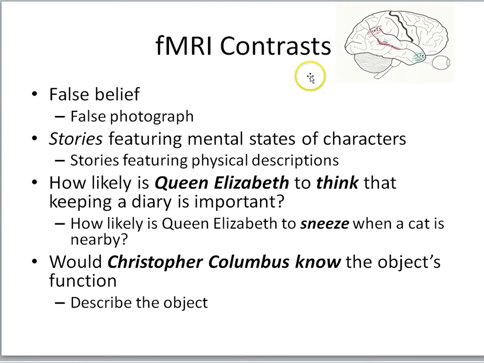Again, activates right TPJ. If you say, well, how likely is Queen Elizabeth to think that keeping a diary is important, and contrast that with how likely is she to sneeze when a cat is nearby, again, right TPJ activity. Would Christopher Columbus know the object's function? So the subjects just see an object, and then they're asked this question about Christopher Columbus, contrasted with they see the object and they describe the object. Again, figuring out whether Christopher Columbus would know what the object's function is activates TPJ.